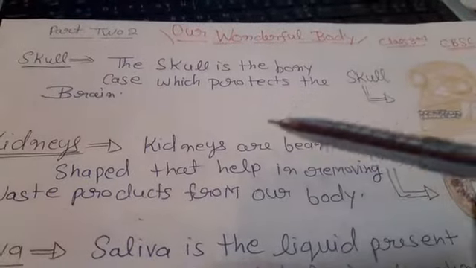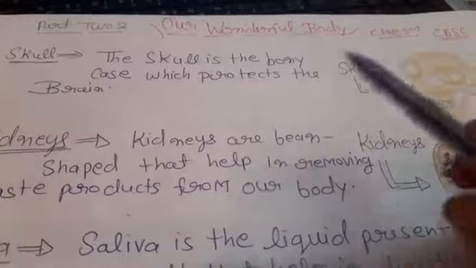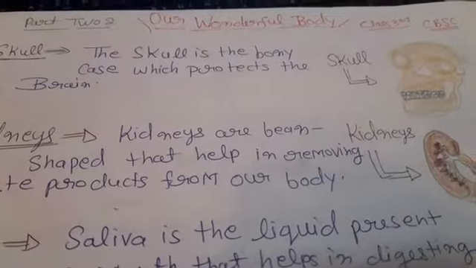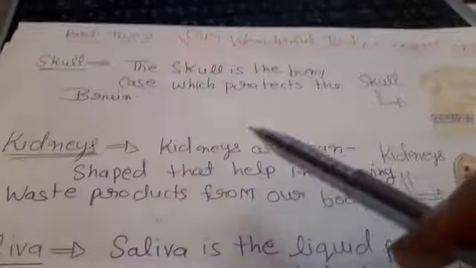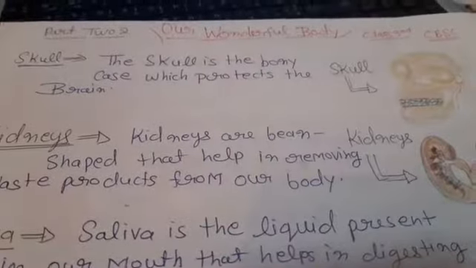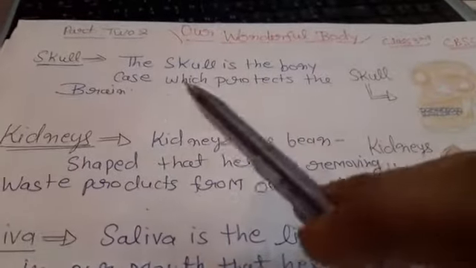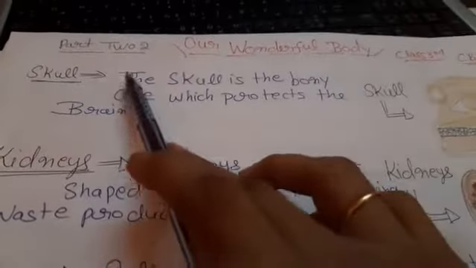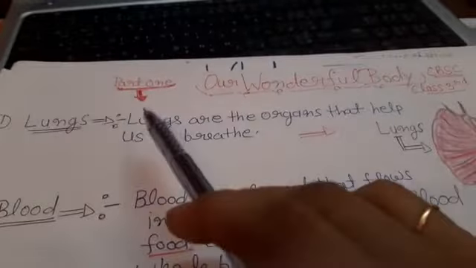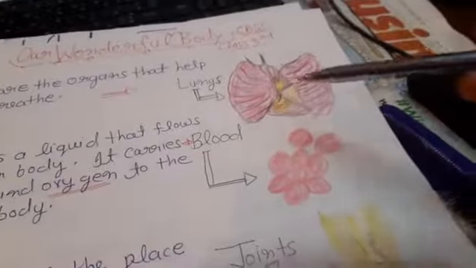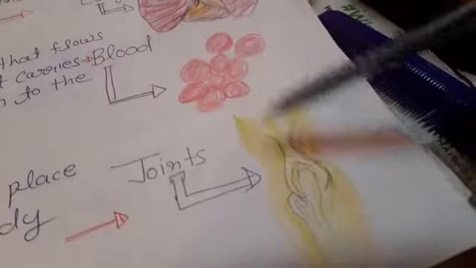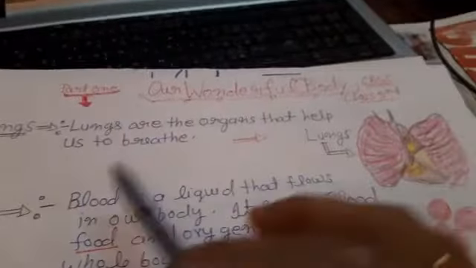This topic is taken from the NCERT EVS book, standard 3rd. So you can easily learn these very interesting facts. In part 2 we covered skull, kidney and saliva, and in part 1 we already took lungs, blood and joints. So this is the diagram of lungs, blood and joints. You can draw it and note down this content.